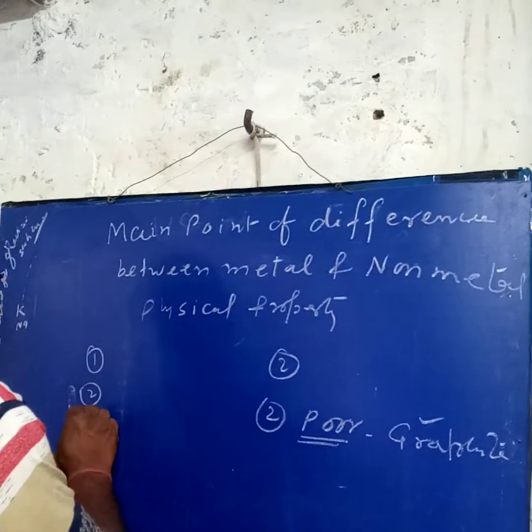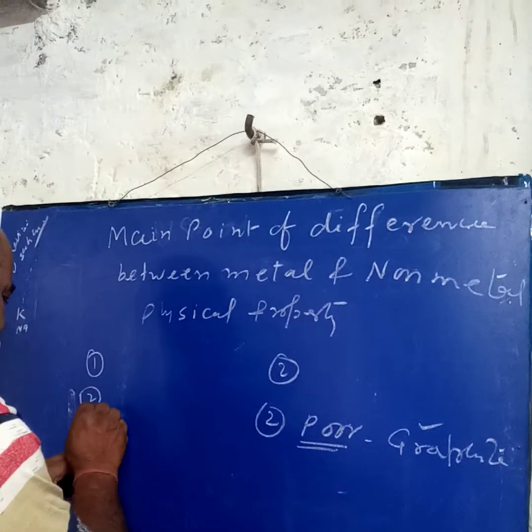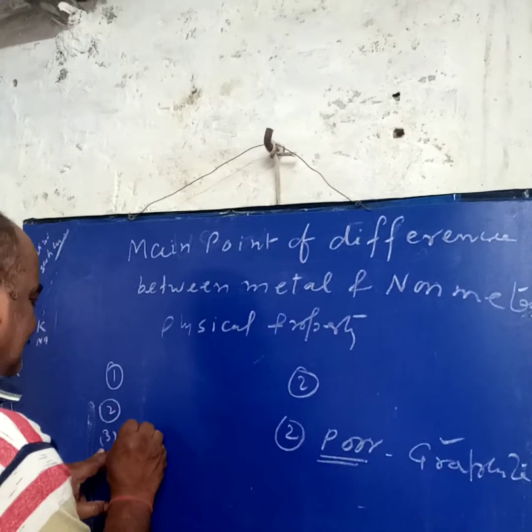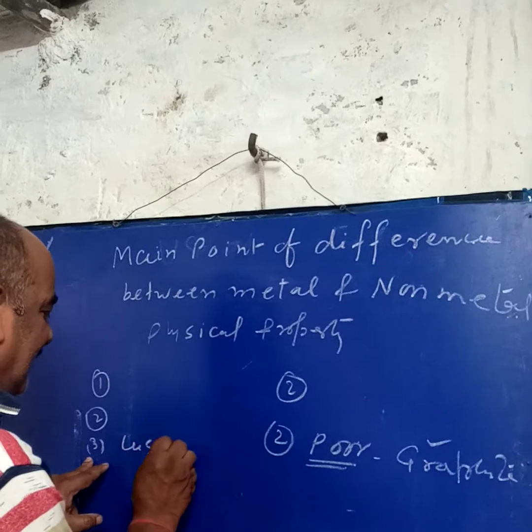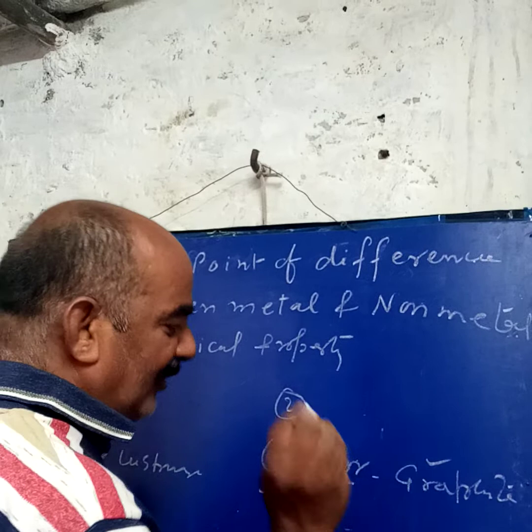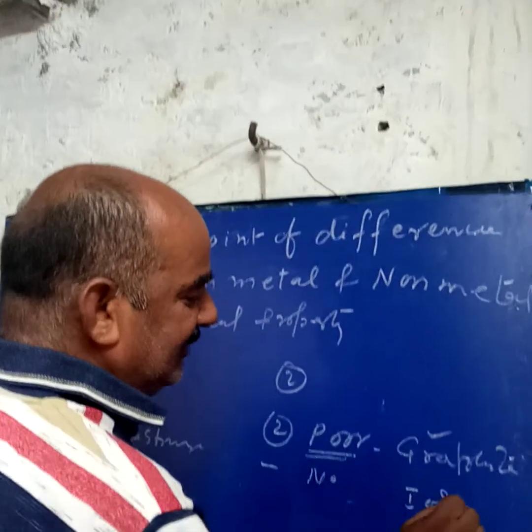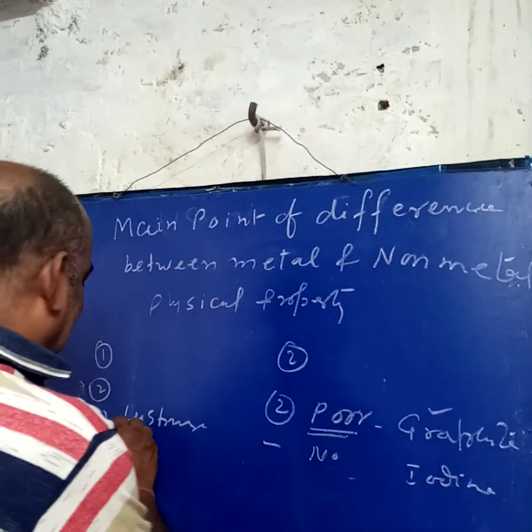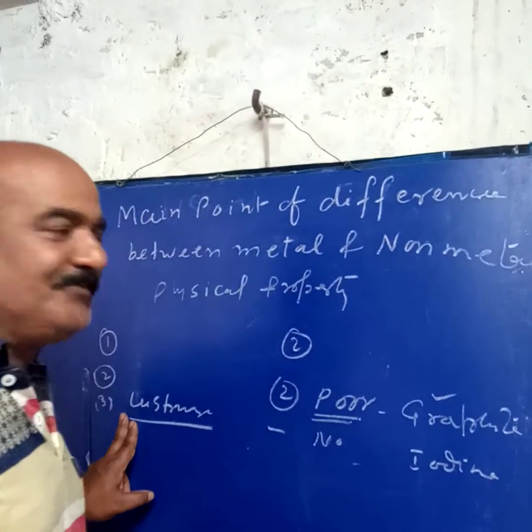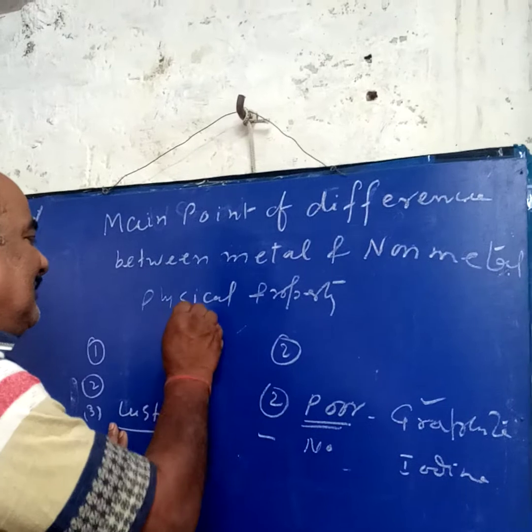Third is shining character, luster. All metals have luster, but non-metals are non-lustrous. But we know there is only one non-metal, iodine, that has the shining property and luster. All metals have the shining property. But one question I ask you: aluminium is a metal, but it looks dull.